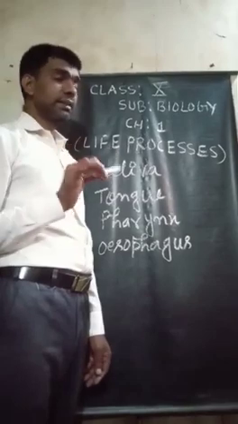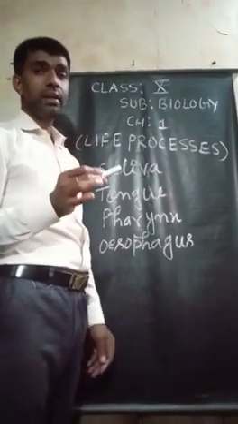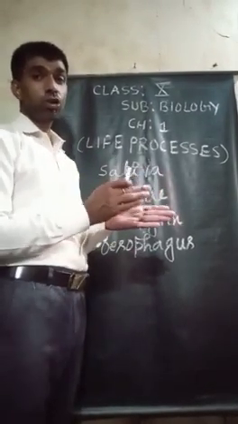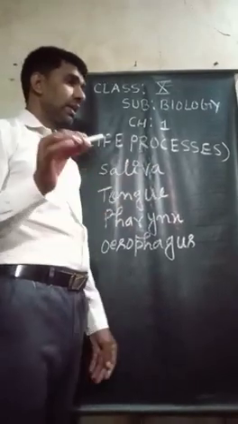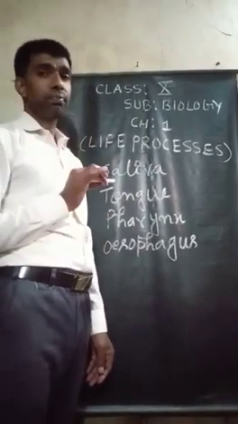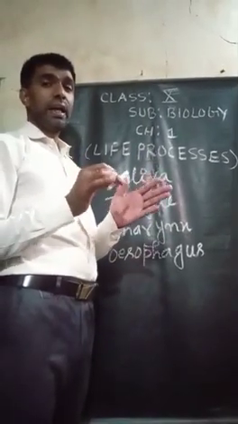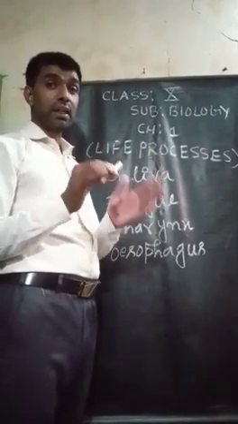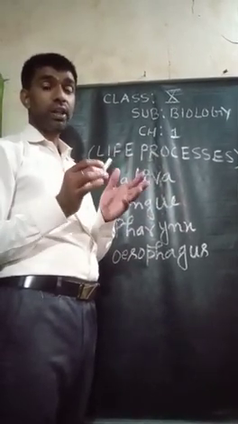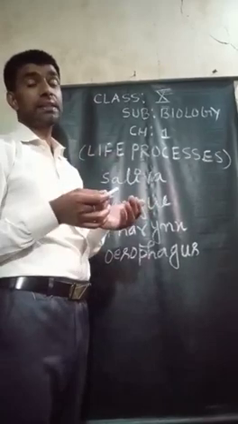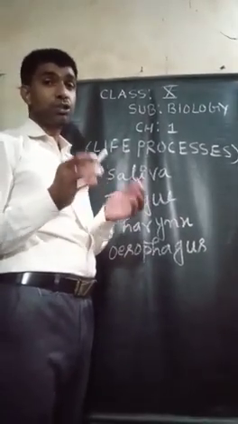Salivary amylase, or ptyalin, which means salivary amylase is also called ptyalin, and lysozyme.